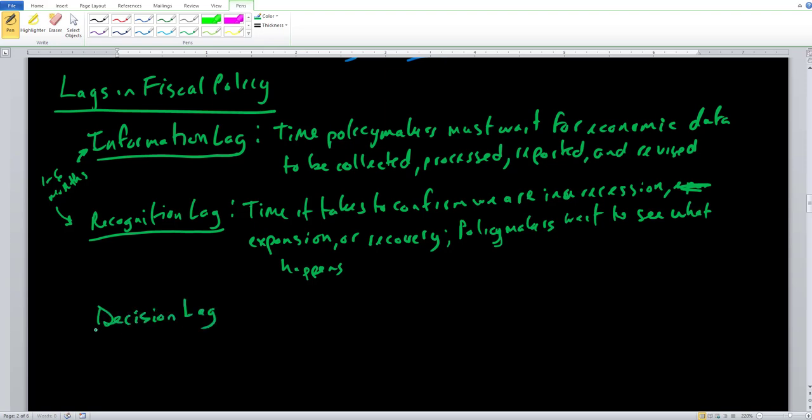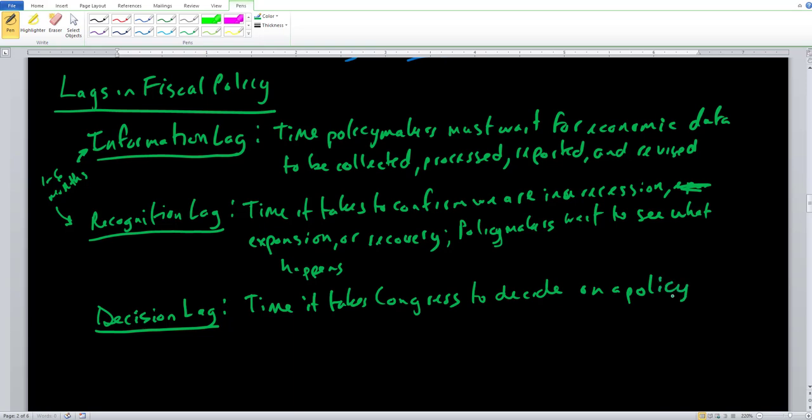Next, once we figure out where we are on the business cycle, we come to the decision lag. The decision lag is exactly where all the politicians and policymakers come together and decide on a particular policy. So it's the time it takes Congress to decide on a policy once a problem is recognized. They begin to see this is where we are in the business cycle.